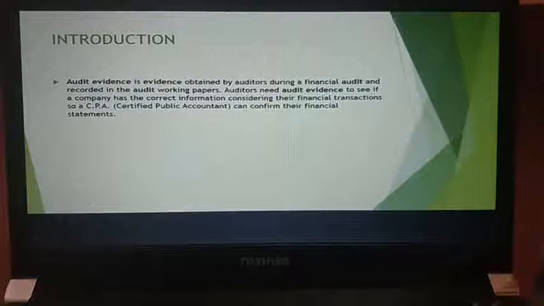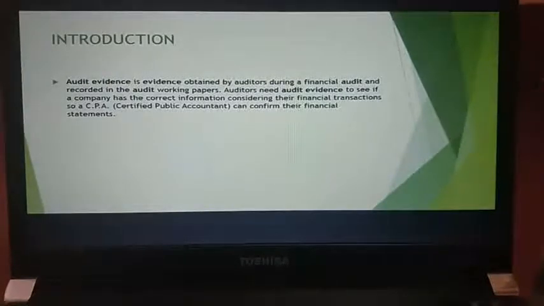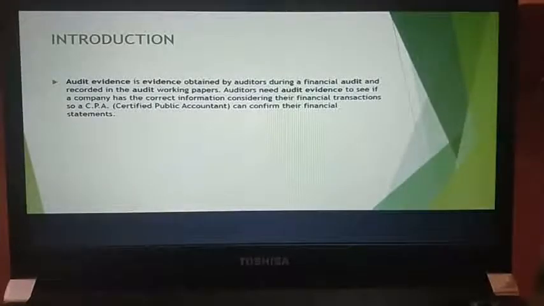Now, what is this audit evidence? Audit evidence, in simple words, is nothing but information. It is the information which is obtained by the auditor in arriving at the conclusions on which the audit opinion is based. Now we are conducting an audit, so it is basically the information which is obtained by the auditor while conducting the audit. He is taking this information to arrive at a conclusion on which the entire audit opinion is based. Okay, it basically comprises source documents and accounting records underlying the financial statements and corroborating information